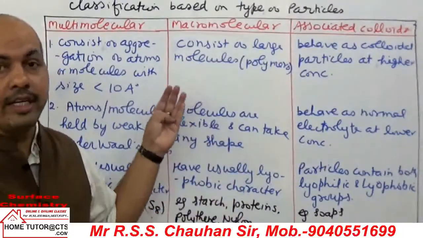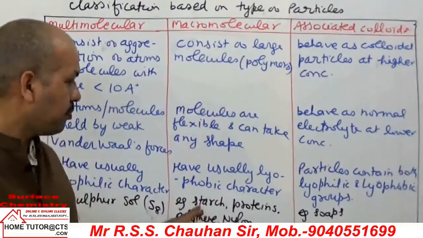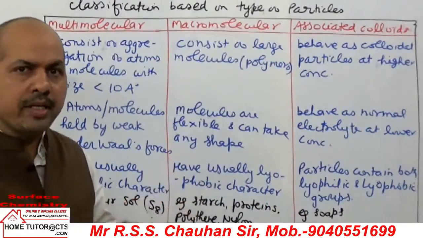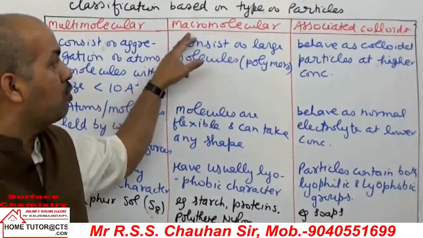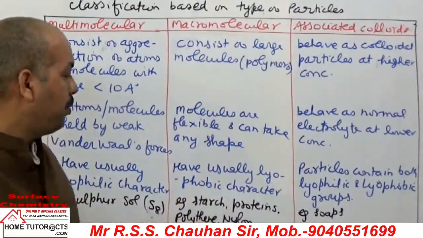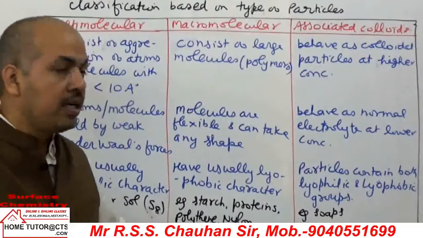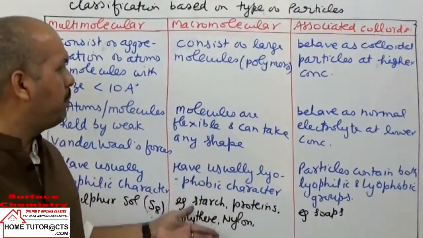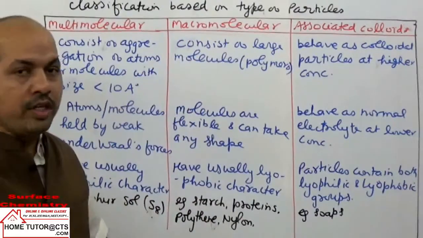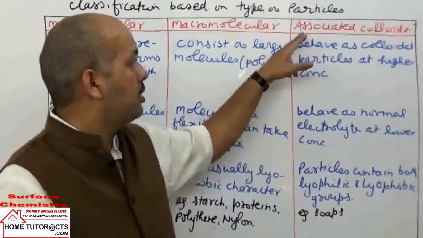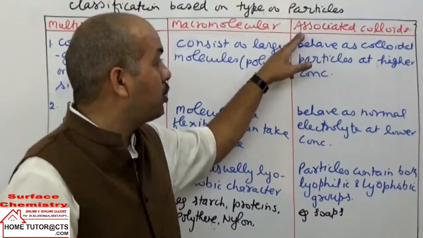Natural polymers like starch, cellulose, proteins, and enzymes are common examples of natural macromolecular colloids. And synthetic polymers like polythene, nylons, and rubber are common examples of macromolecular colloids. Then what happens in the third case? What is written here? Associated colloids.